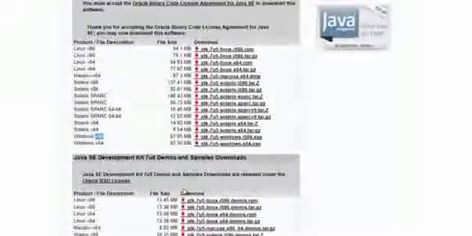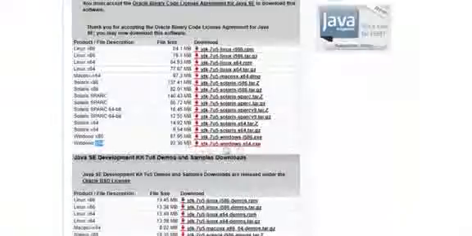To find out what kind of operating system you have, you can right click on My Computer, or if you have Windows 7, you can right click on Computer, click on Properties, and here you can see that the system type is 64-bit. If you have XP or Vista, just right click on My Computer and click on Properties. You will be able to see how many bits your operating system is. Now I have a 64-bit operating system, Windows 64-bit.